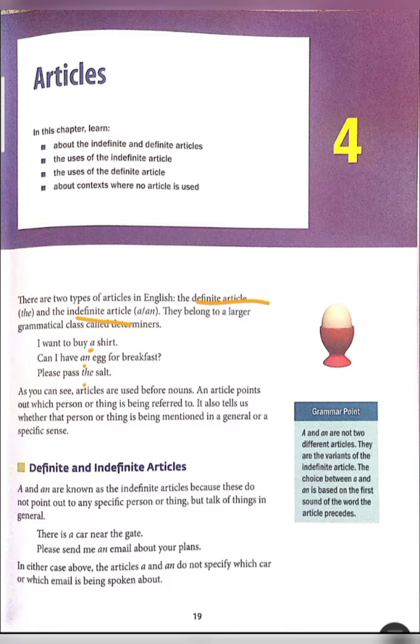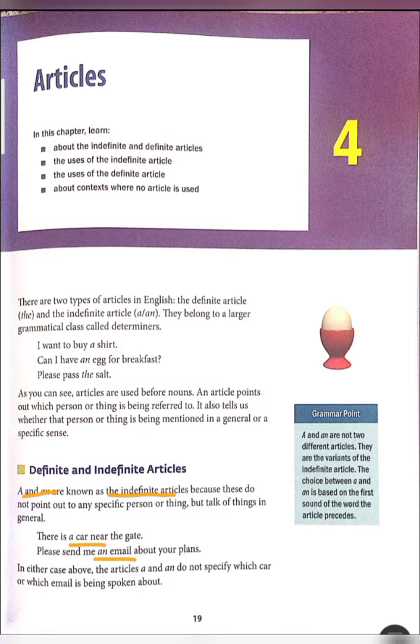An email. In the first sentence we have used a car because they have not specifically told which car, whose car, so it's general. The second one is also like this: it's not about any specific email, so it's an email.